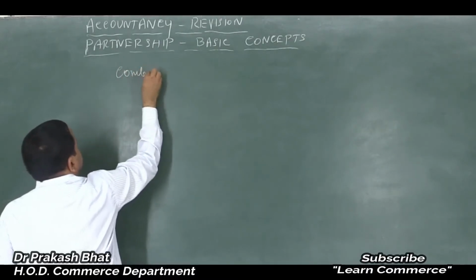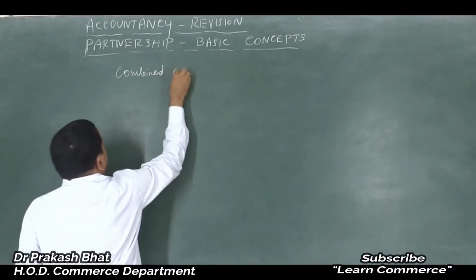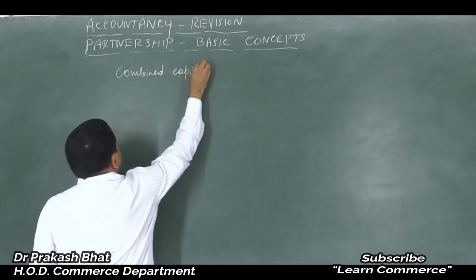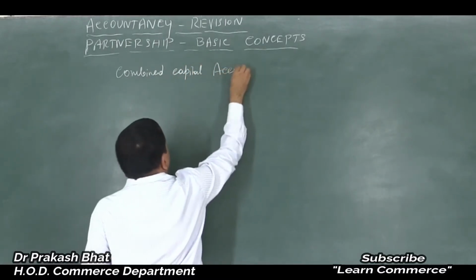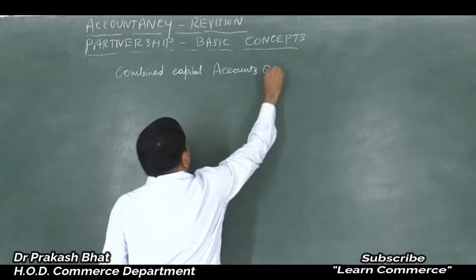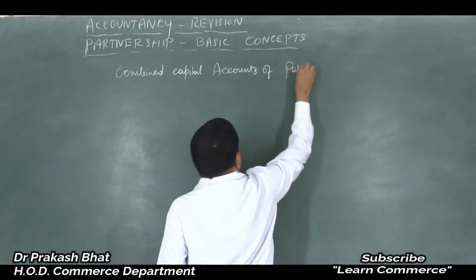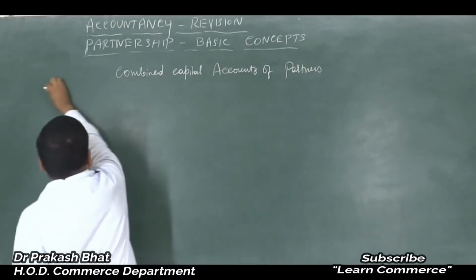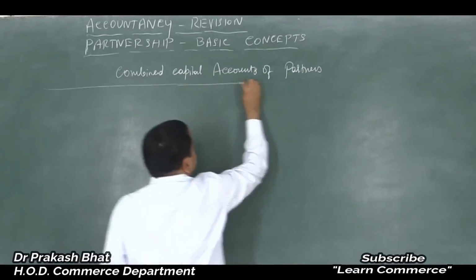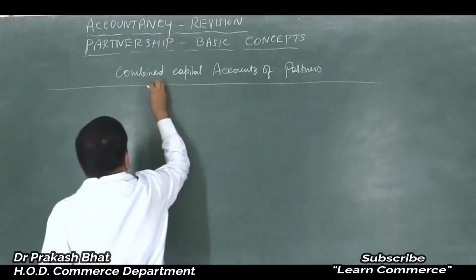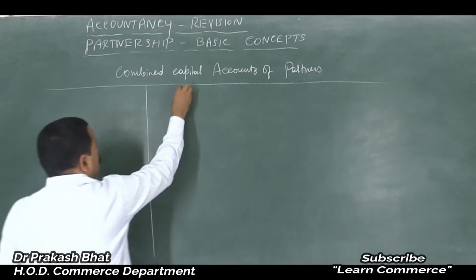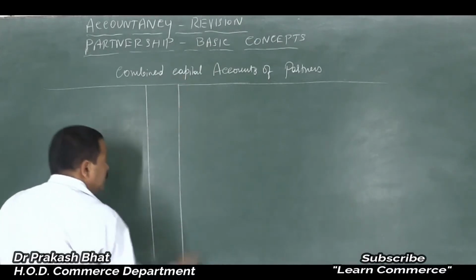So what you have to do is, you have to open a combined capital account of partners. Draw the columns, and provide 2 columns on either side for amount.